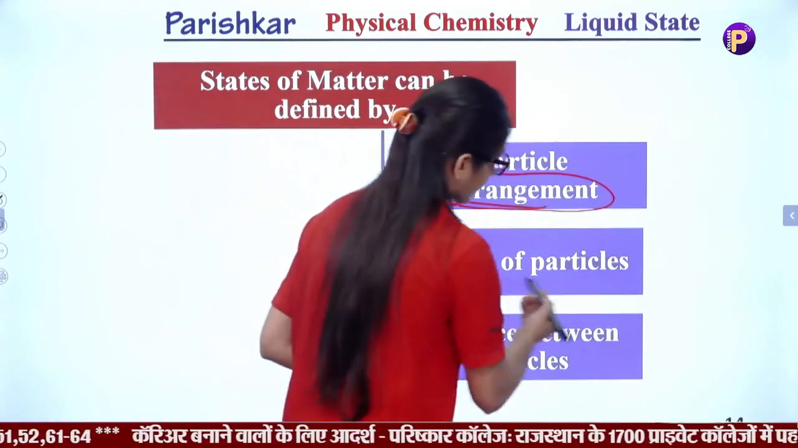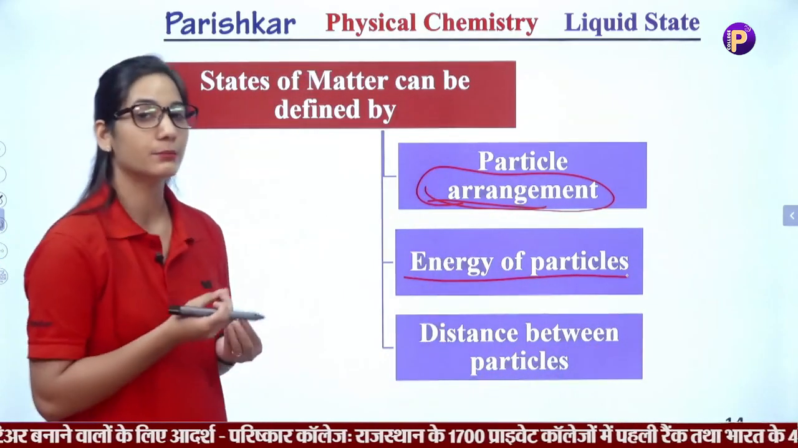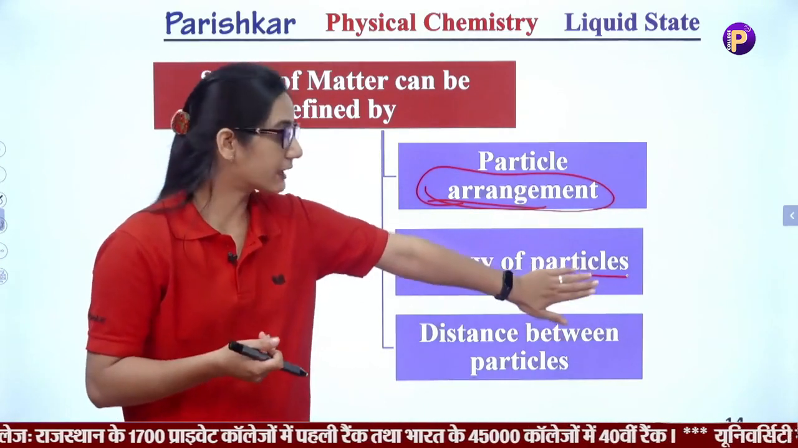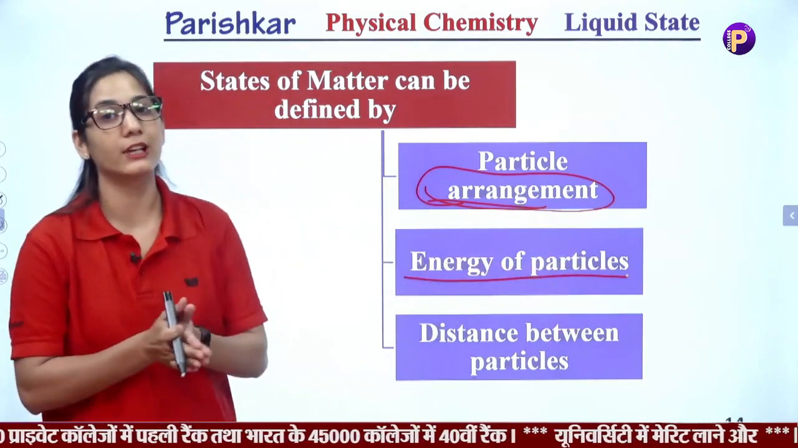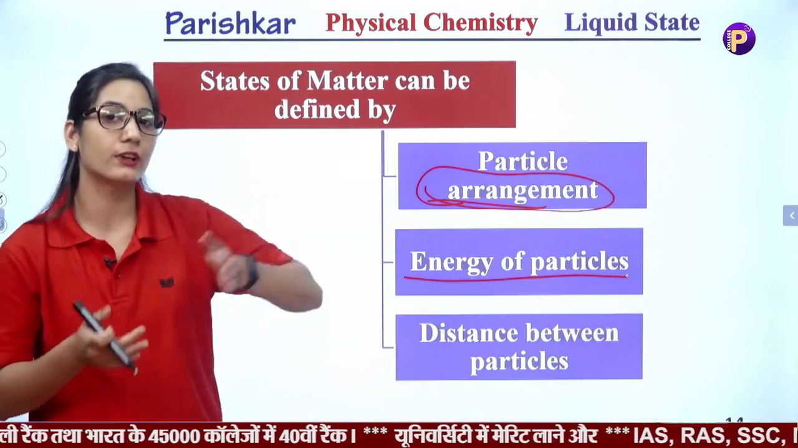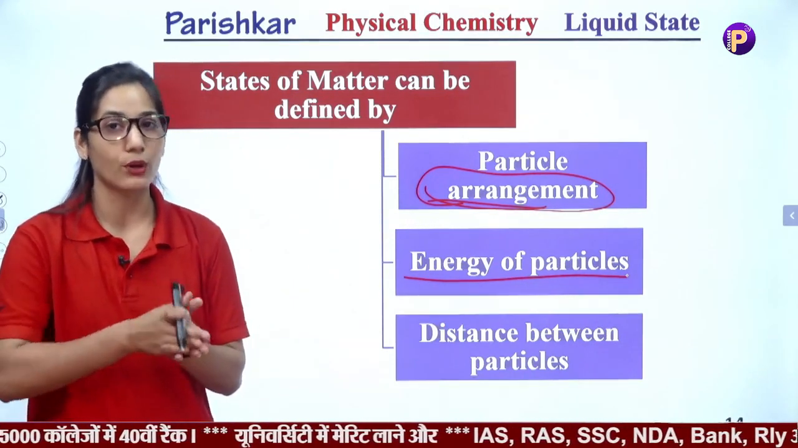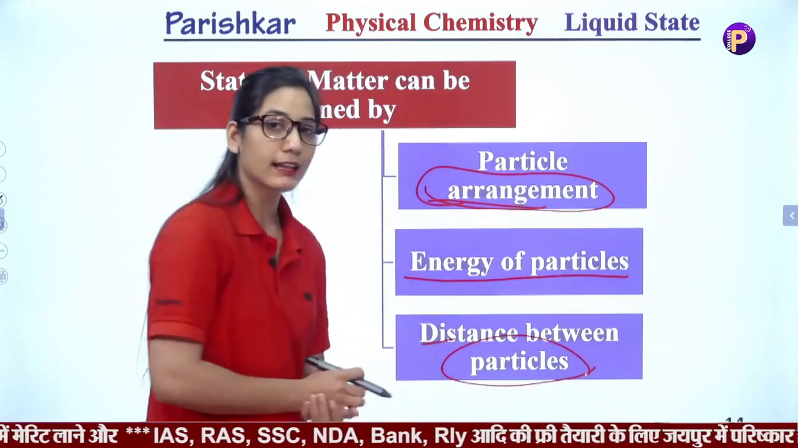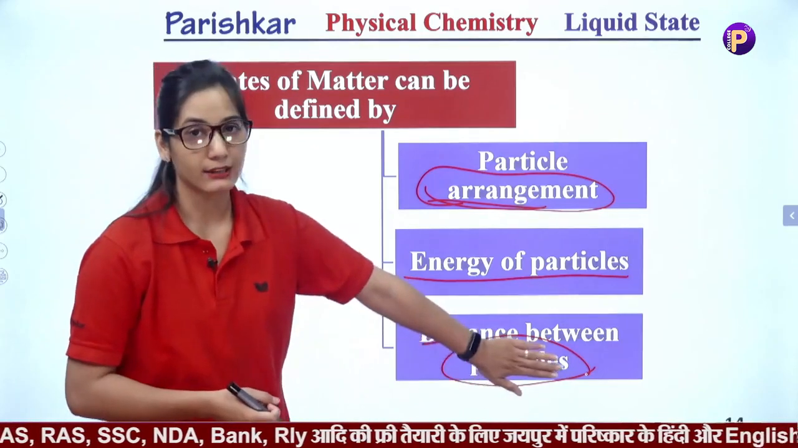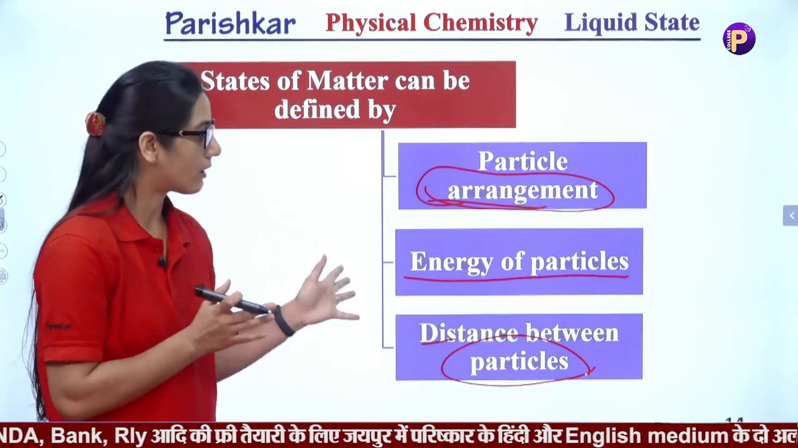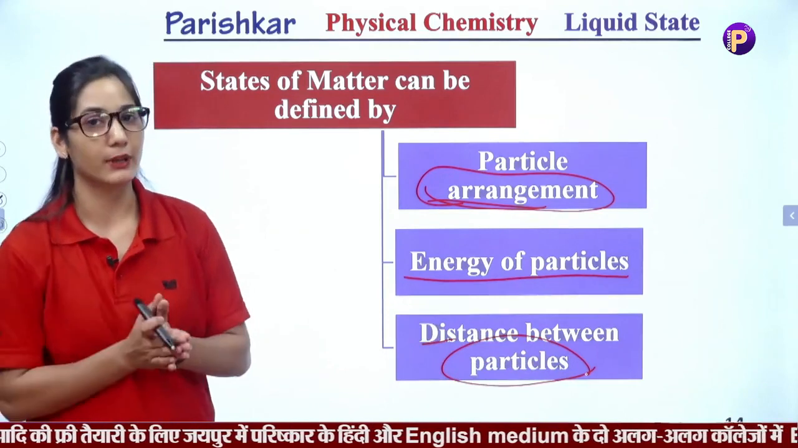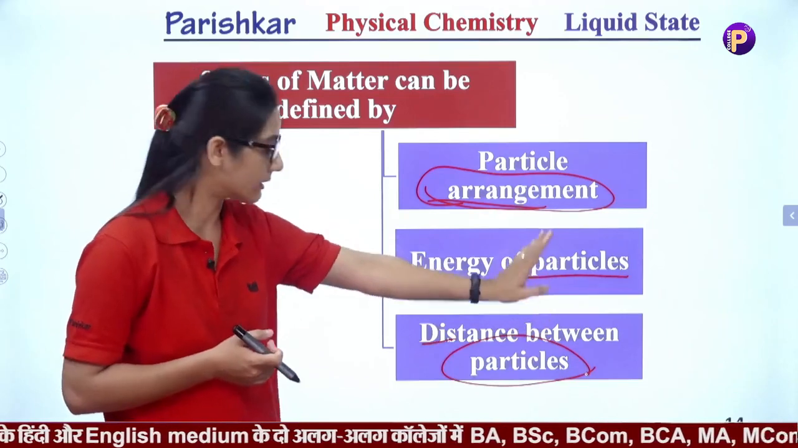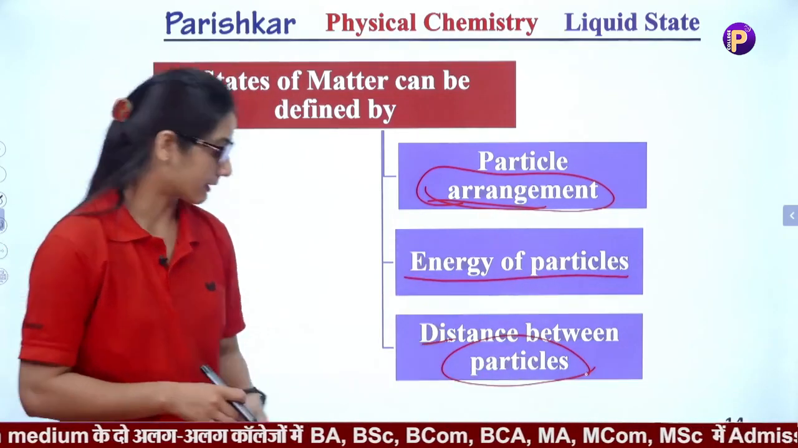The next one is the energy of particles: what type of energy or how much energy it will take to arrange, or how much energy it will release if we convert these from one state to another. The next property is the distance between particles. So we differentiate the states of matter on the basis of three things: arrangement of particles, energy of particles, and the distance between particles.